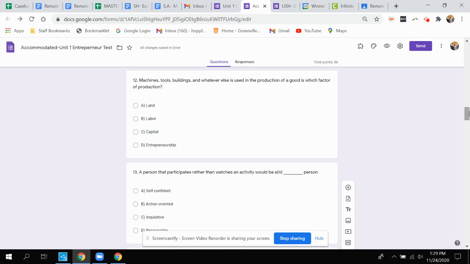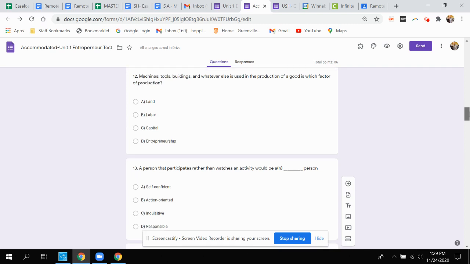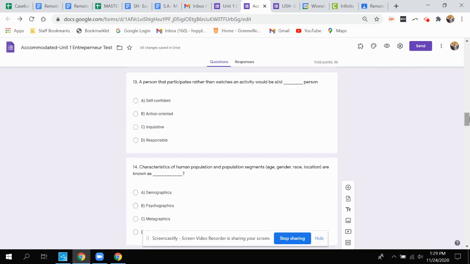Question number 12, machines, tools, buildings, and whatever else is used in the production of a good is which factor of production? A, land, B, labor, C, capital, or D, entrepreneurship? Question 13, a person that participates rather than watches an activity would be what type of person? A, self-confident, B, action-oriented, C, inquisitive, or D, responsible?